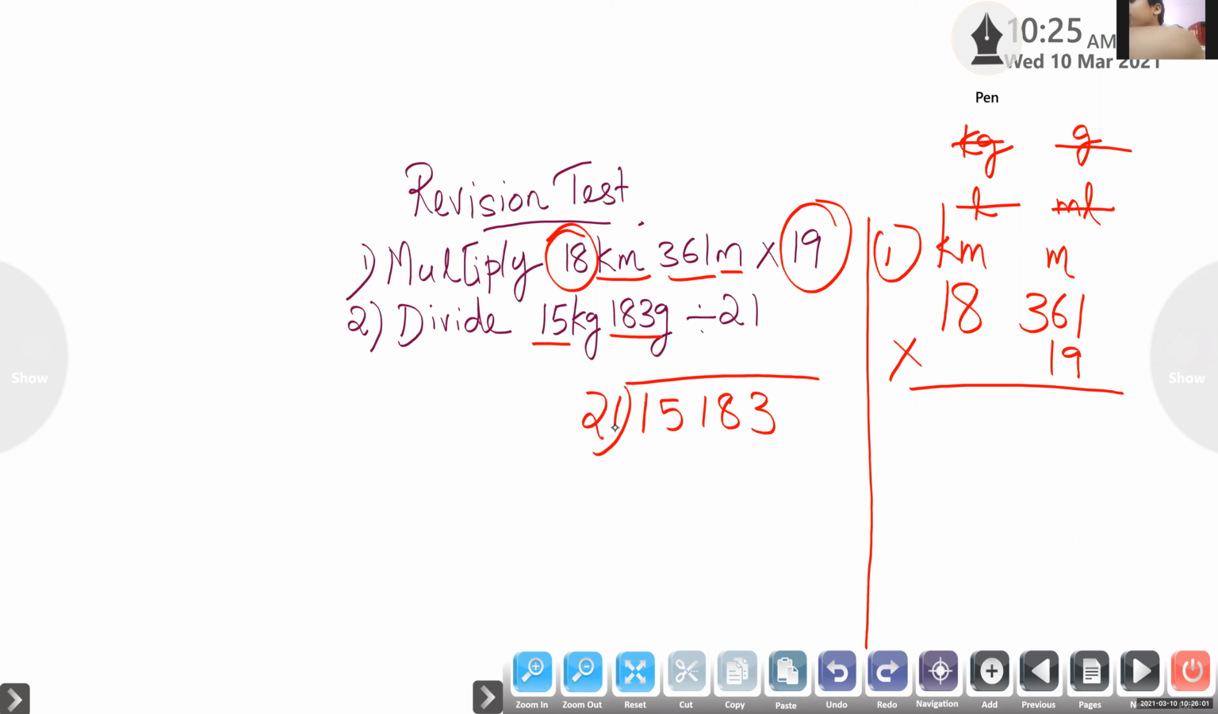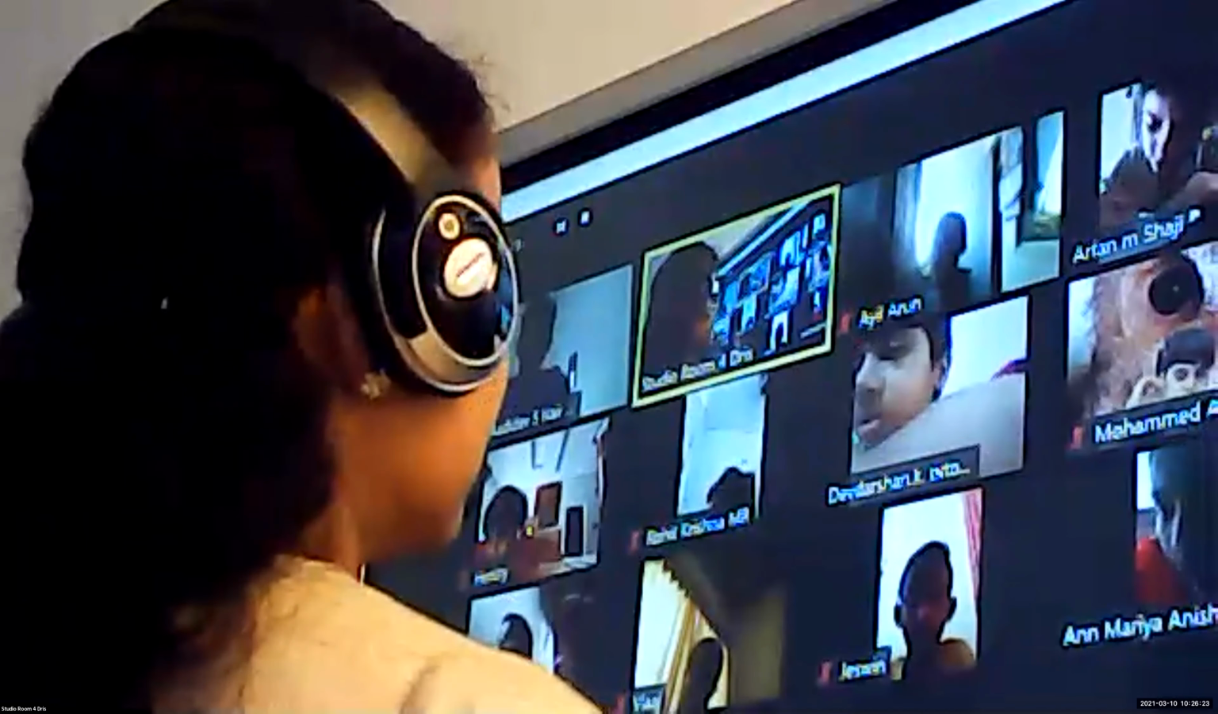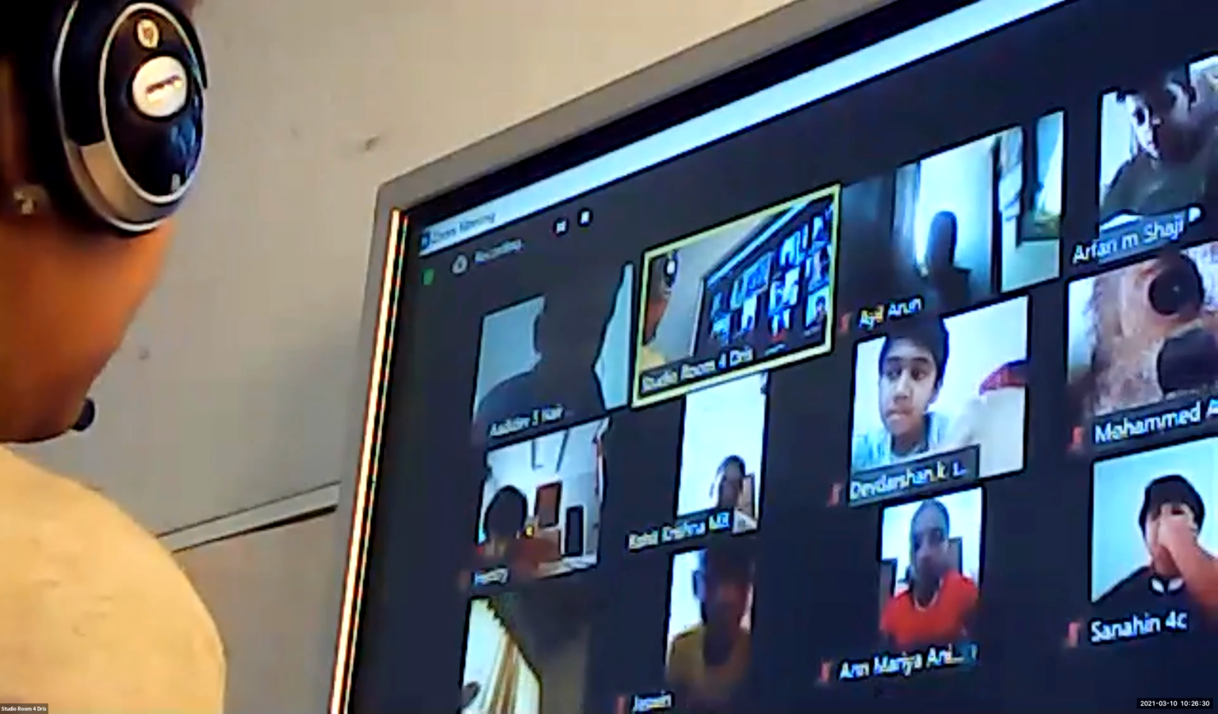I can see Henry sitting like this. Where are you writing? Where is Viraj? Let me see whether all are writing. Devdarshan, please mute your audio. What about these children? If your camera is off, how can I see that you are writing? Anupama, Dia, Eva, Isa, Laya.